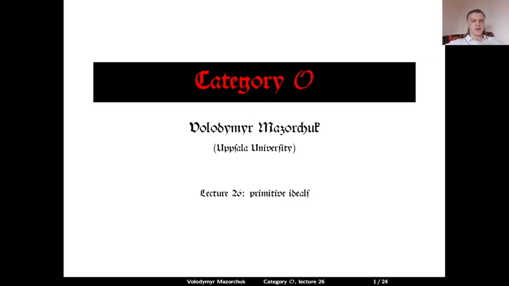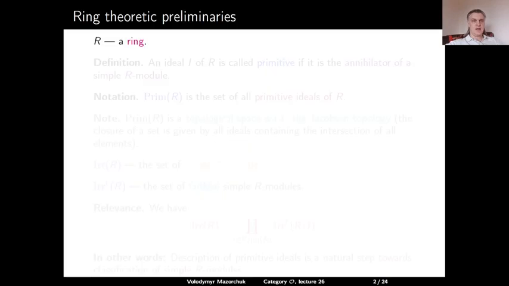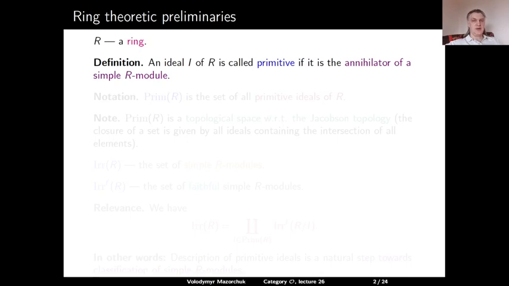Category O, Lecture 26, Primitive Ideals. If R is a ring, then an ideal I of R is called primitive if it is the annihilator of some simple R module. We denote by Prim R the set of all primitive ideals of R.